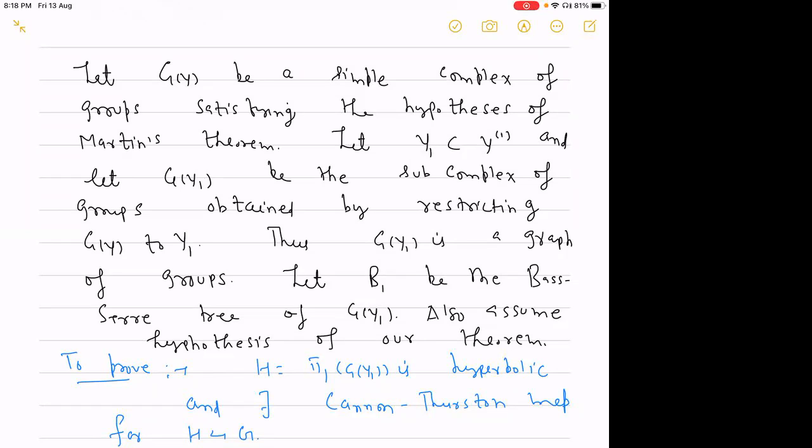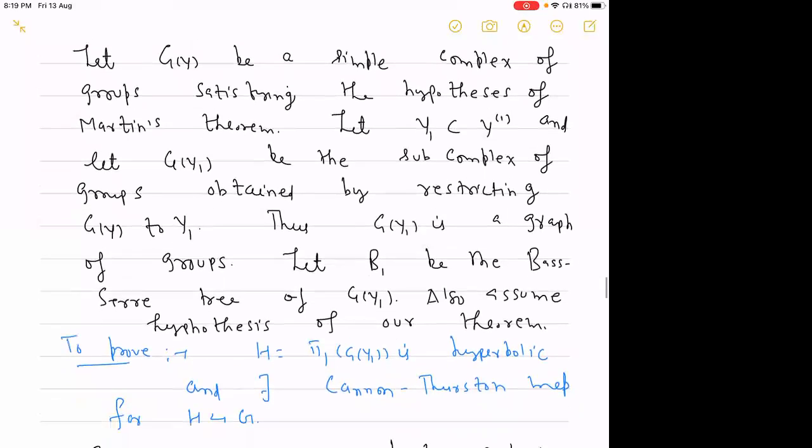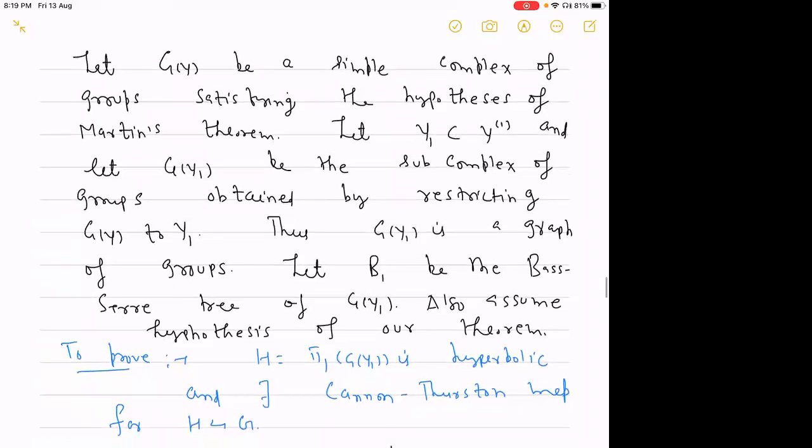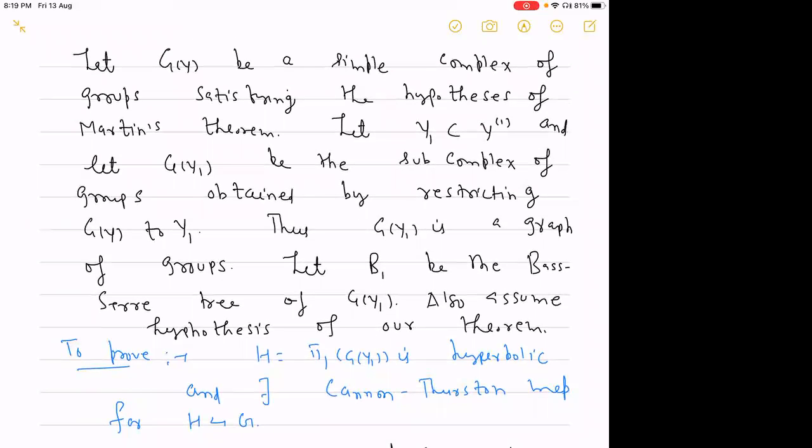And let y1 be just a subcomplex. So it is actually taking the one skeleton of this y. Here what we are going to do is more general, but I am taking only the subgraph of group. So for that I am taking only the subgraph in the one skeleton of y. Or you can just take the polygons of group, and in the polygon you just take some subgraph and do whatever we are doing here.